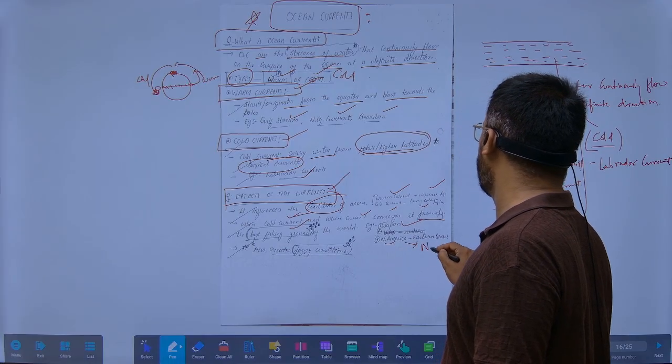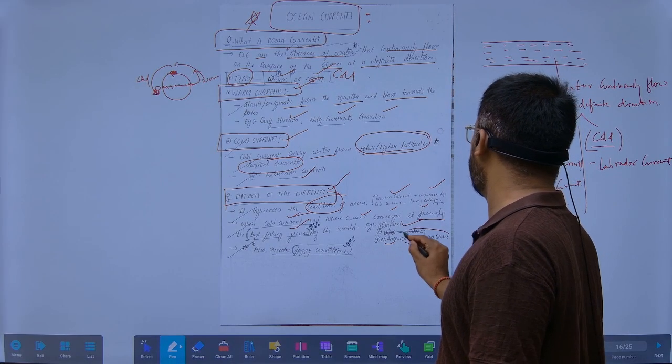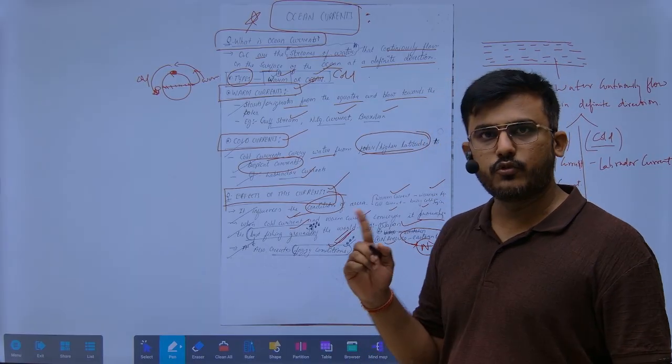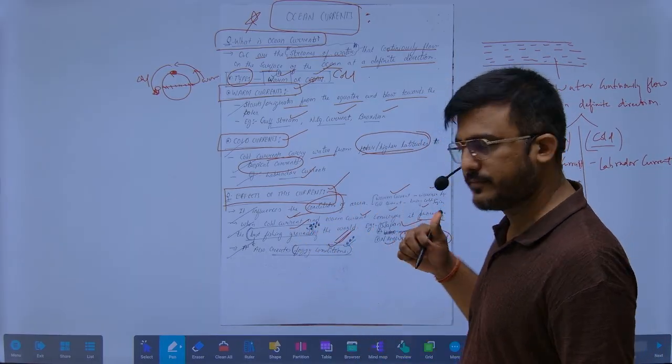Some of the best fishing grounds we have seen are in Japan and in North America, for example, in the coastal area of the eastern coast. It also creates foggy conditions, and fog is not ideal for ships.